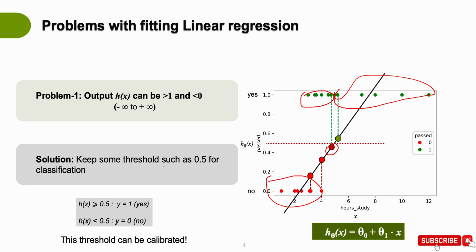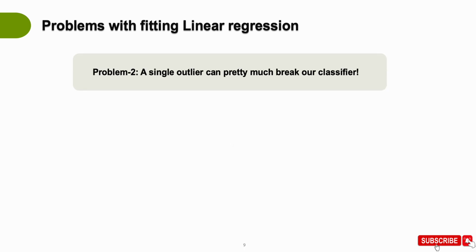All right. So let's say even if we solve the problem by taking a threshold and calibrating it based on the data, there is a bigger problem, and the problem is that even a single outlier can pretty much break our classifier. How? Let's see this through an illustration.